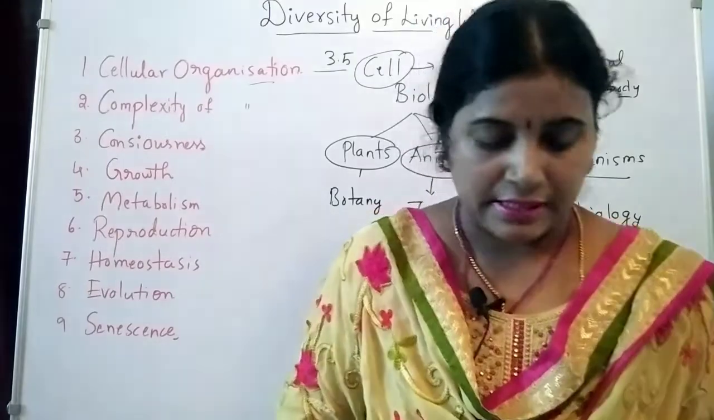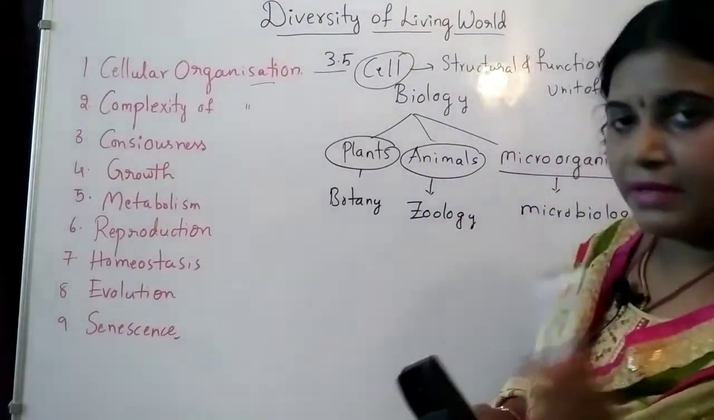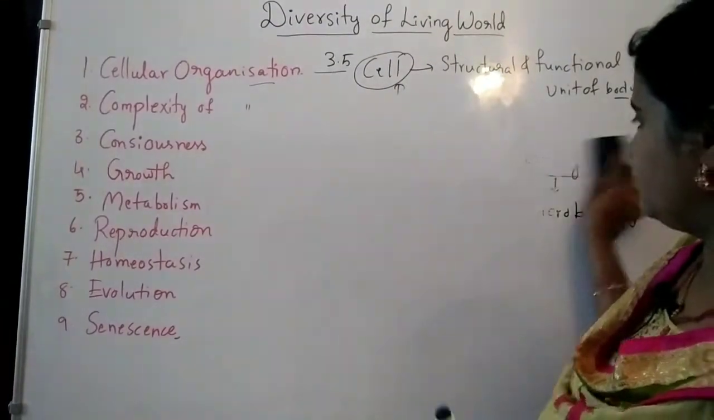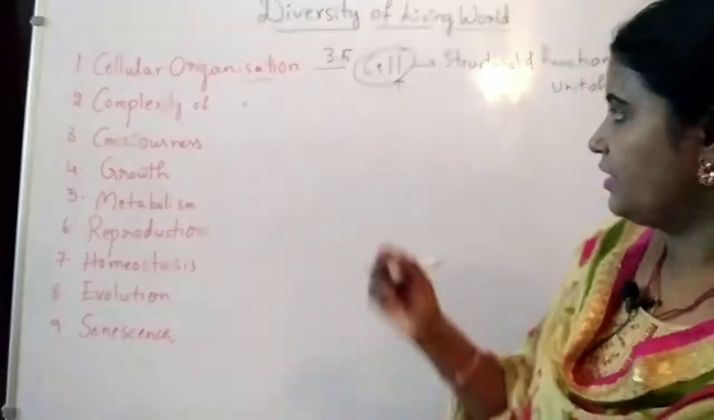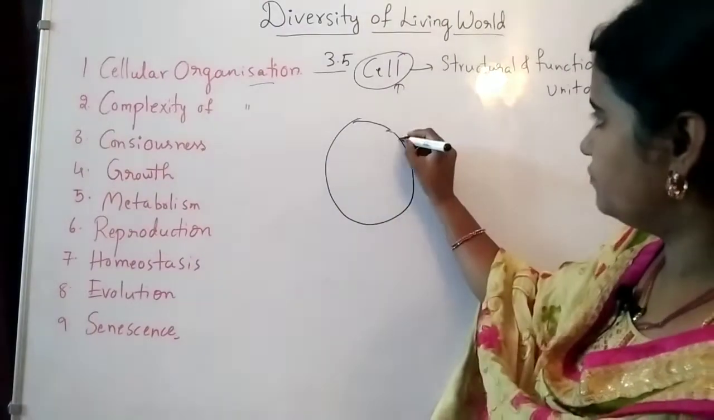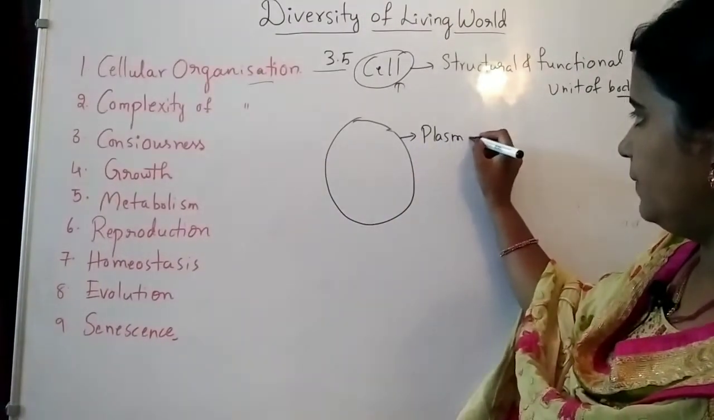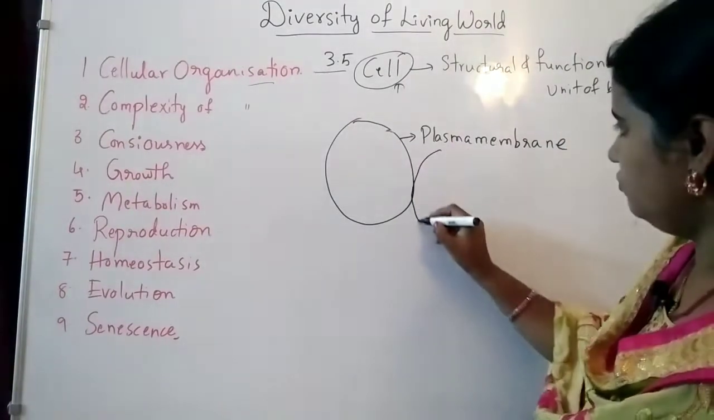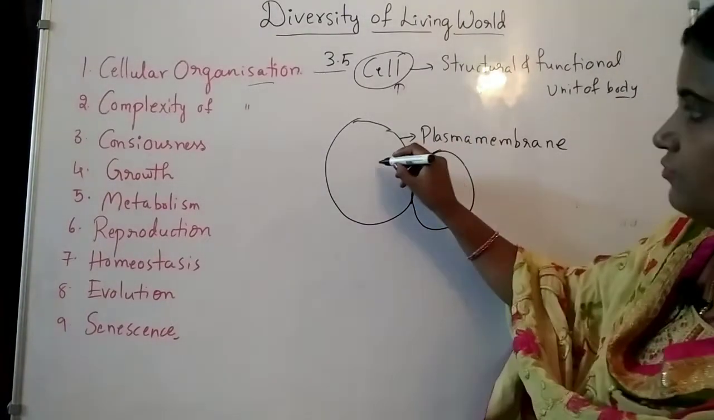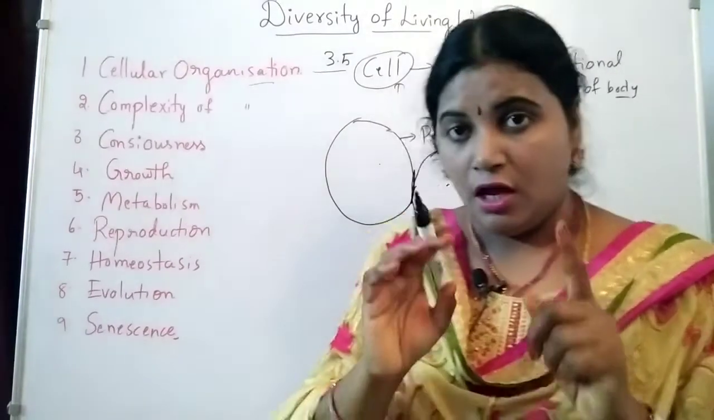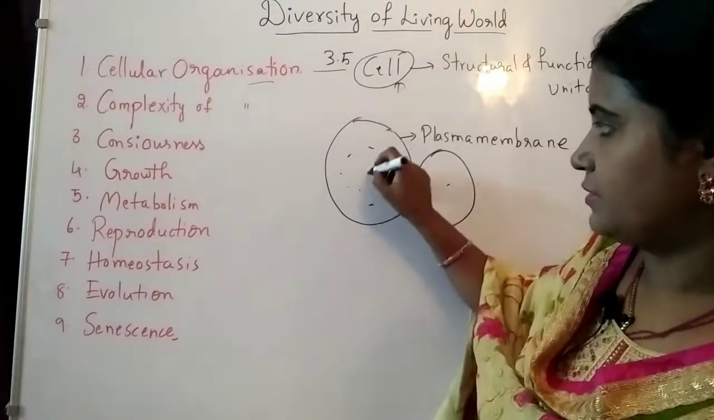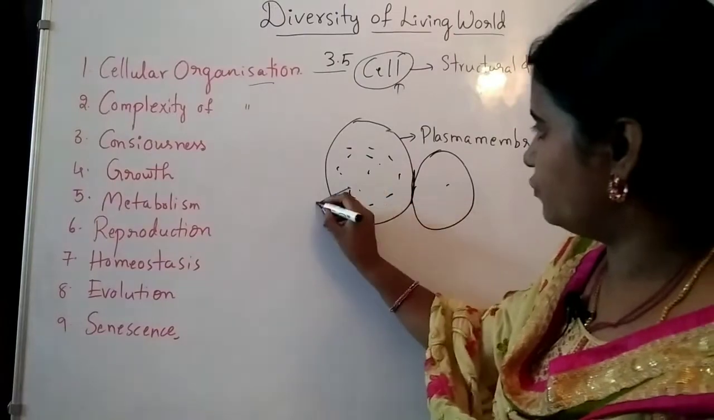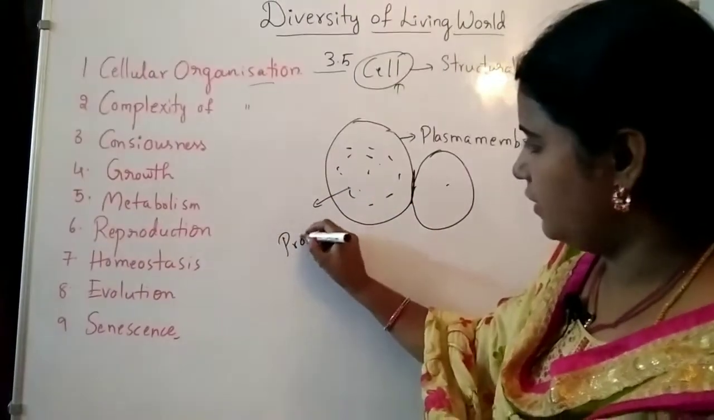You have a detailed study of cells in 9th and 10th standards, but still here we are seeing some basic points about the cell. The cell is covered by what membrane? The membrane which is covering the cell is known as plasma membrane. Plasma membrane is separating one cell from another cell. And also it contains the protoplasm, also known as cytoplasm. The liquid portion present in the cell is known as protoplasm.